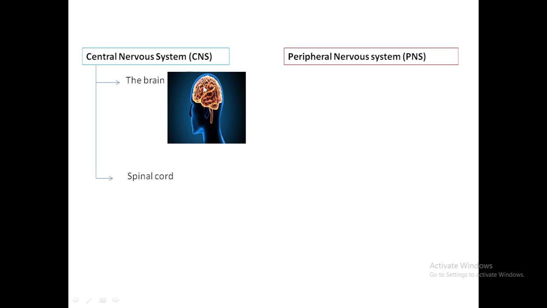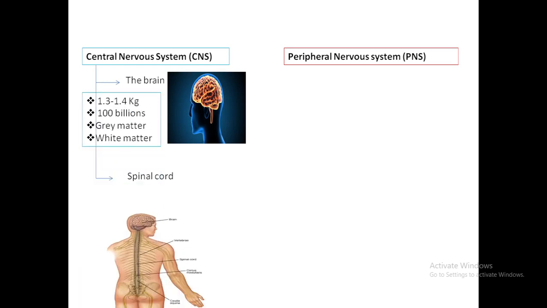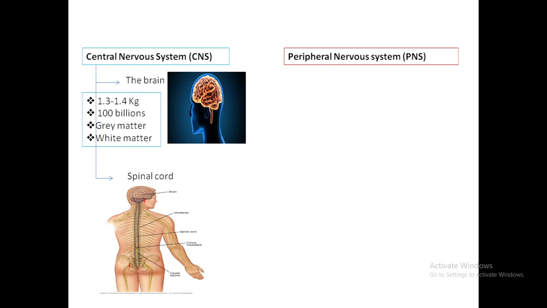Here we simply highlight the brain. A nerve that emerges directly from our brain we call a cranial nerve, and our brain is protected by a bone called the cranium. When you see the spinal cord, as you see here, this is a section of the spinal cord. The spinal cord is covered by the spine, that means covered by vertebrae, and inside the spinal cord there are more than 10 million nerves. The spinal cord and the brain belong to the central nervous system.